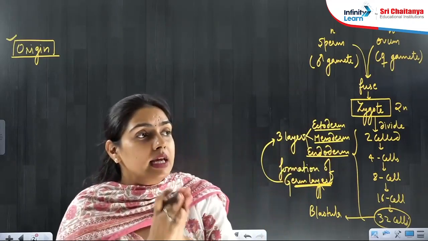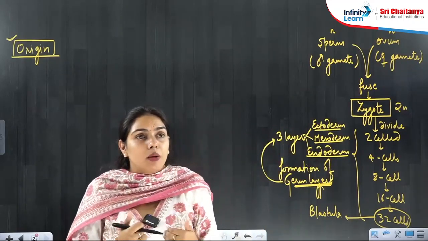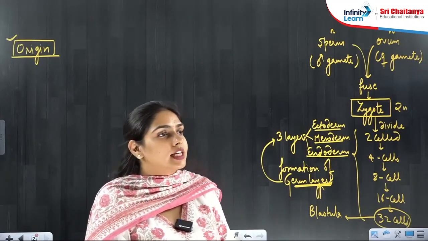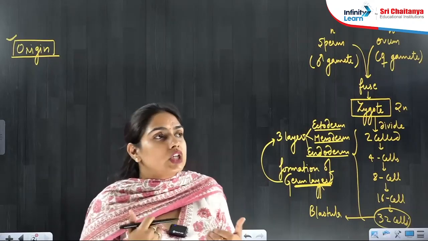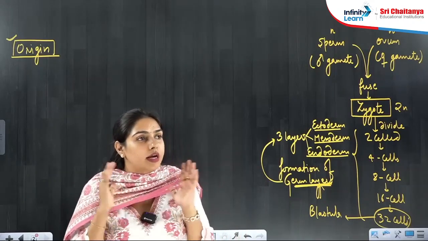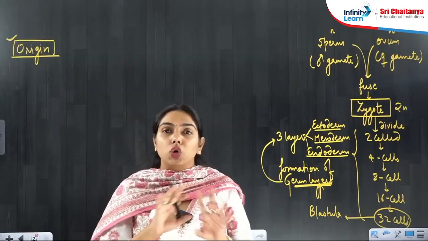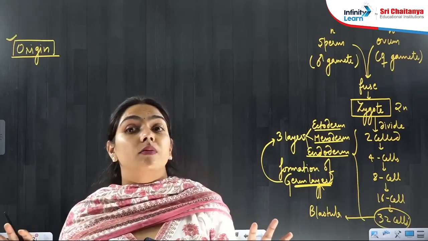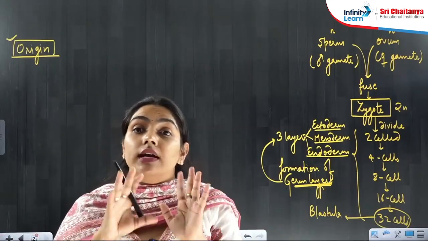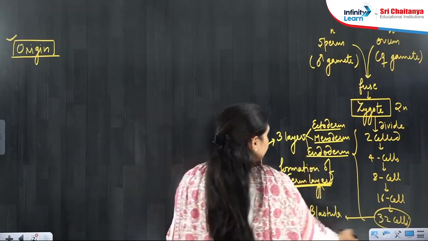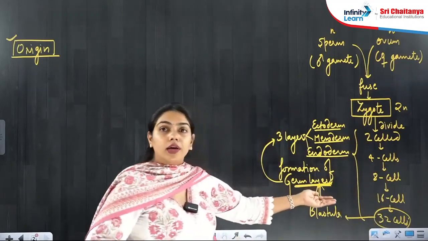But can you tell me, do we have these 3 germ layers now in our body? No, absolutely correct. We don't have these germ layers, because they were there when we were in the embryo. These are embryonic stages. Now we are adults.